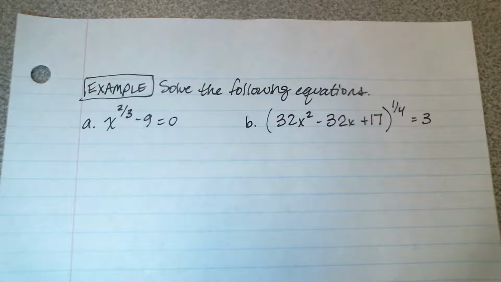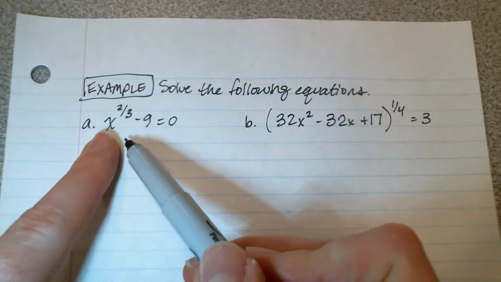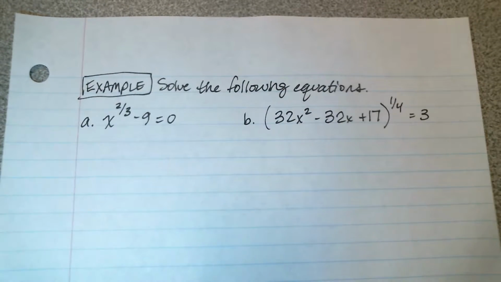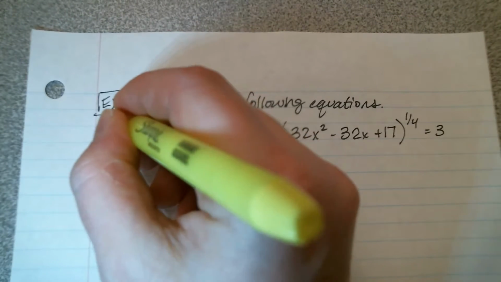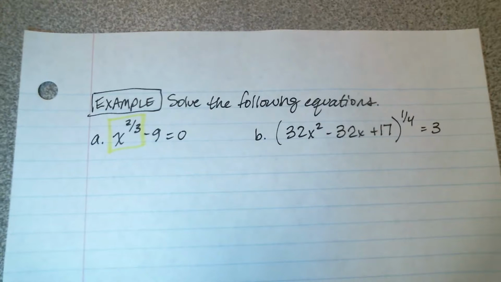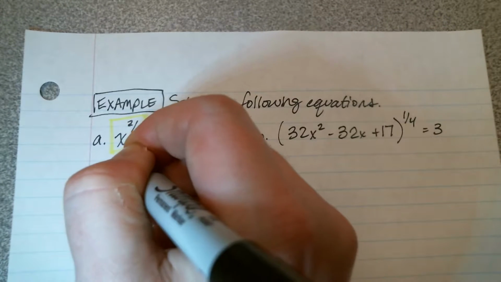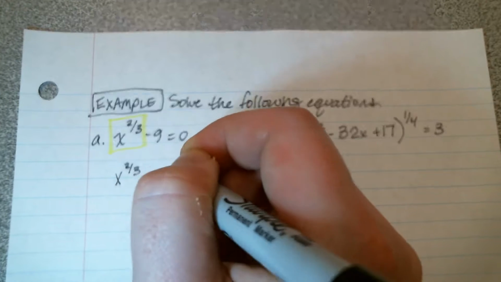So in this video, I'm going to show you how to solve equations like these that have rational exponents. So here's the deal with solving an equation like this in part A. What I want to do is isolate the term that is being raised to this fractional exponent. So what I'm going to do is add 9 to both sides of this equation so that I can isolate